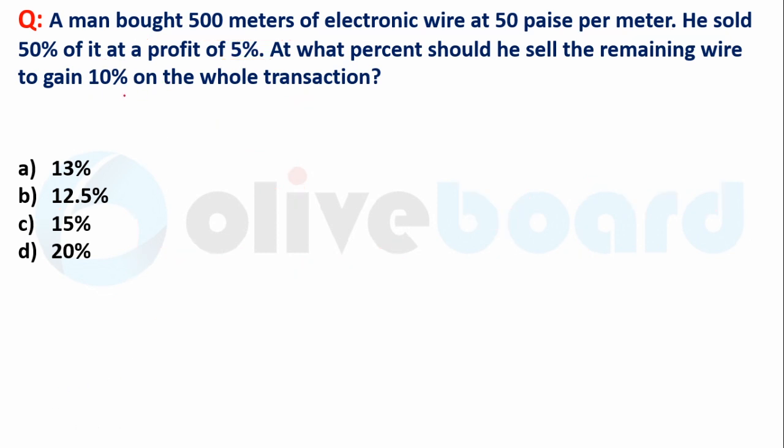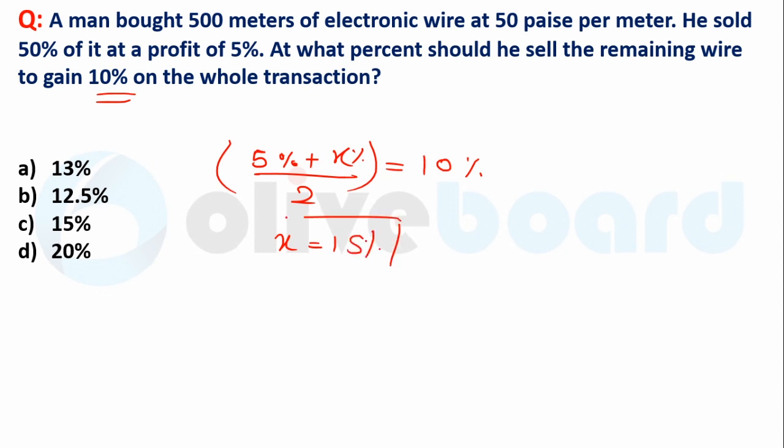Clear? What do you need to gain, what is the total percentage here? By selling all the 100% wire, 10%. And the profit on 50% wire was how much? 5%, and you have to find it for the remaining 50%. Just divide by 2, this is the mean value. You will get X equals 15%. There is no use of the line that a man bought 500 meters of electronic wire at 50 paisa per meter. Clear? This is the shortest way to solve this question, guys.